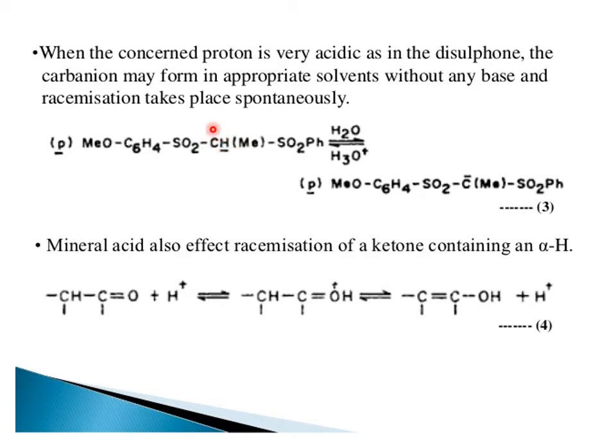Then a mineral acid also affects racemization of a ketone containing an alpha hydrogen. This is the structure in which protonation occurs, and this protonation results in the formation of a carbanion when this bond shifts toward it. These are different methods involved in the formation of a racemate through a carbanion.